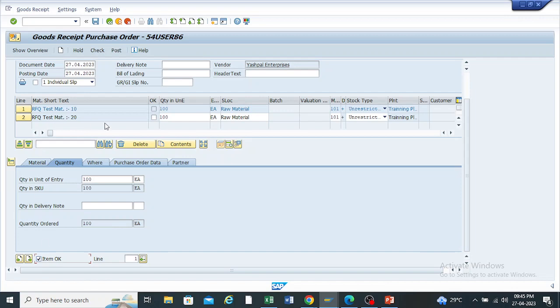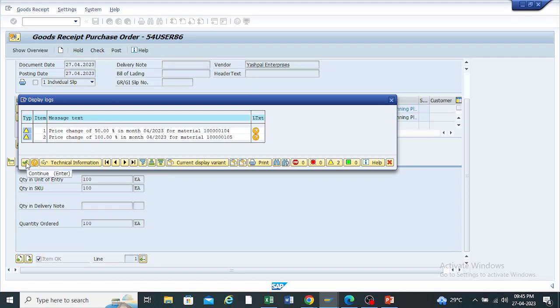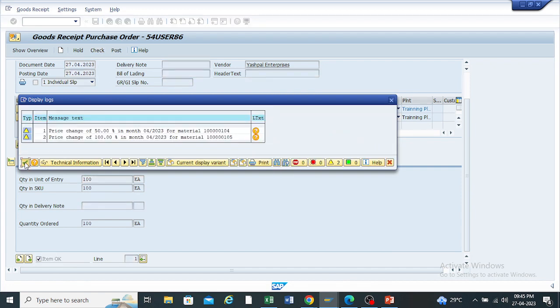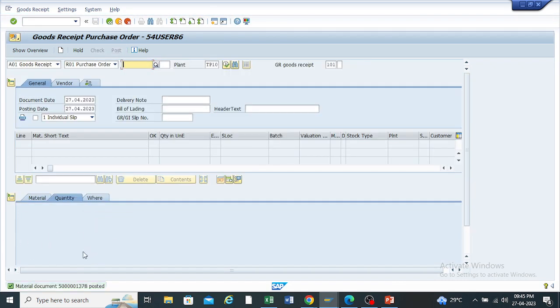Just select the material and also select the second item. Check. This is the precautionary message. Okay. Check and post. We have received the material also.